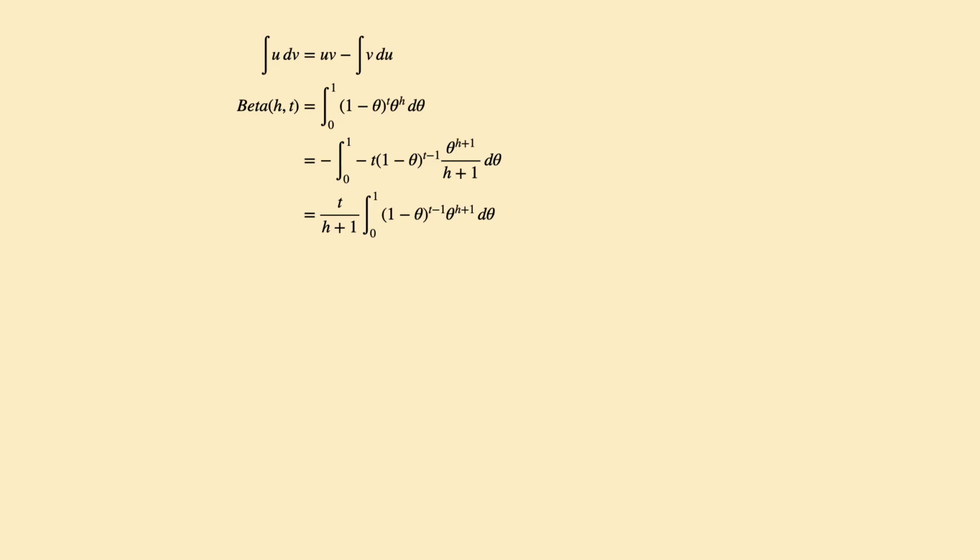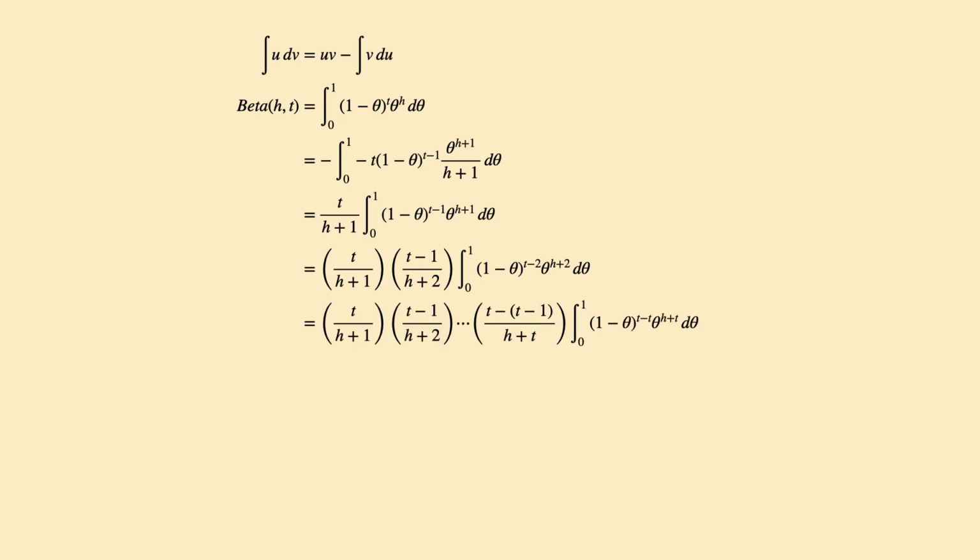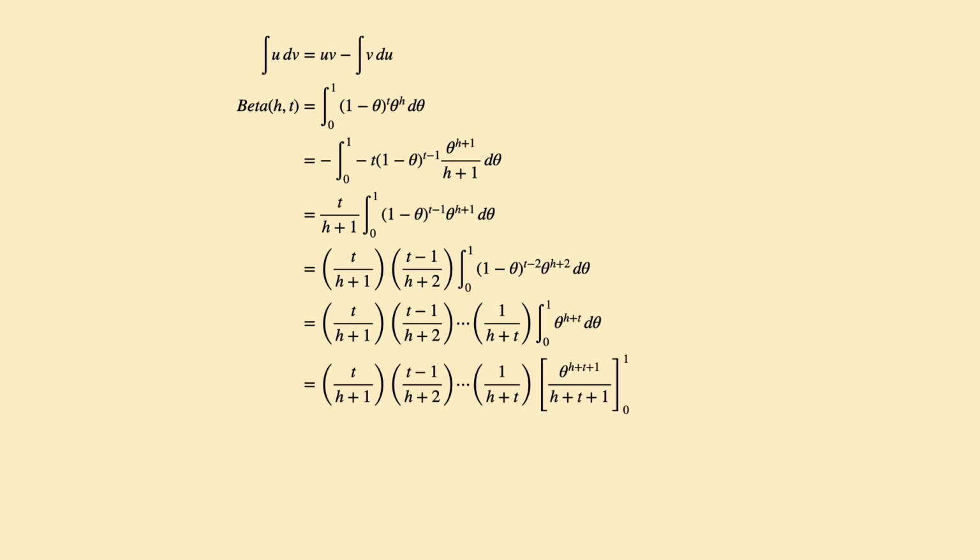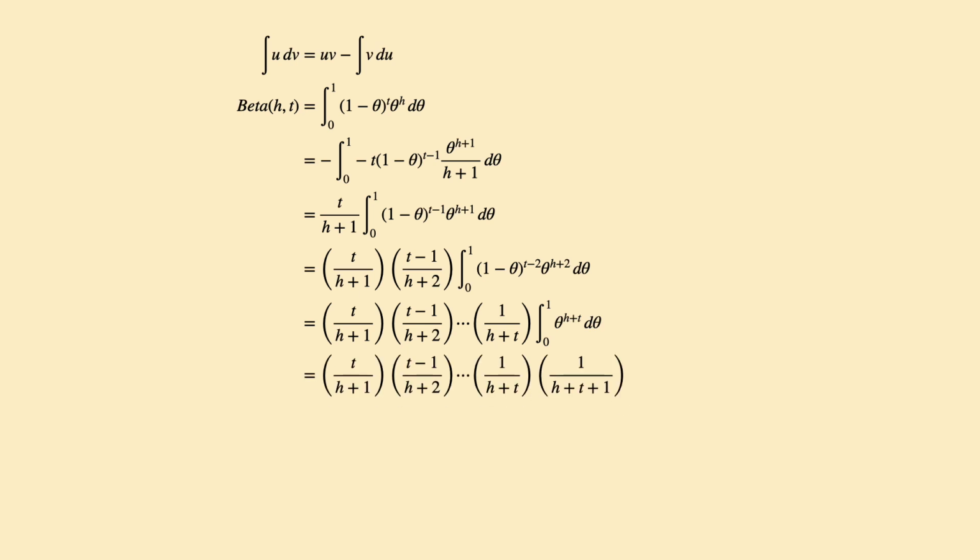Taking advantage of this recursion, we can apply integration by parts again to decrease the exponent on 1 minus theta. We can repeat until the exponent reduces to 0. At this point, the integral simplifies to that of a polynomial, which we can solve and evaluate from 0 to 1 to get 1 over h plus t plus 1.